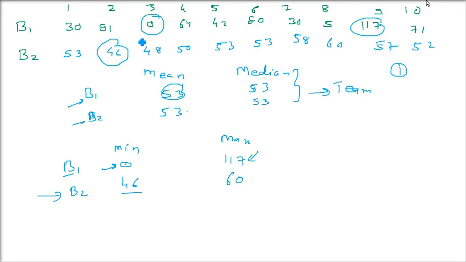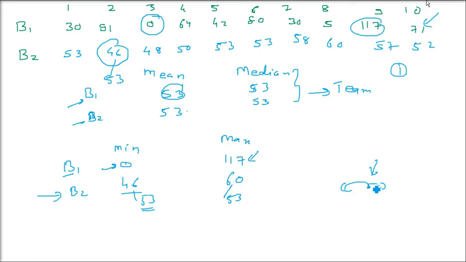The team cannot decide which of these two men to select for the team, though the mean and median are equal. The 60 and 46 are near the mean and median for batsman 2. But for batsman 1, neither 0 is closer to 53 nor 117 is closer to 53.